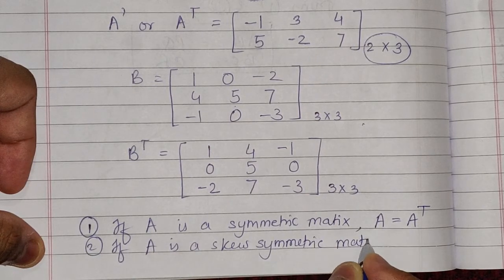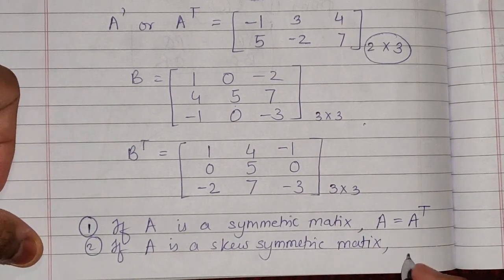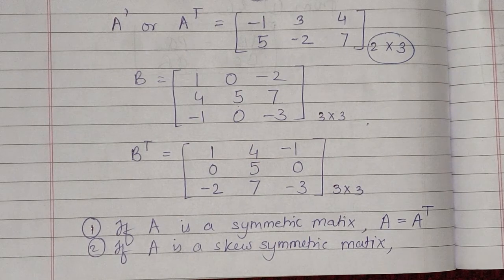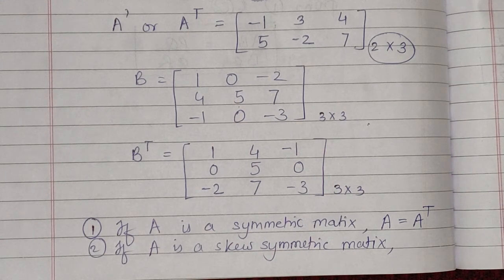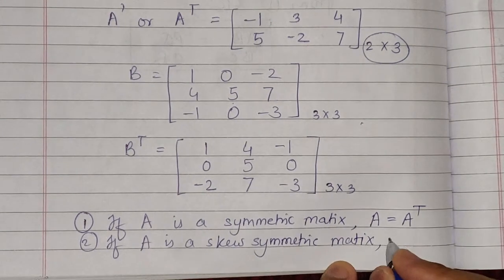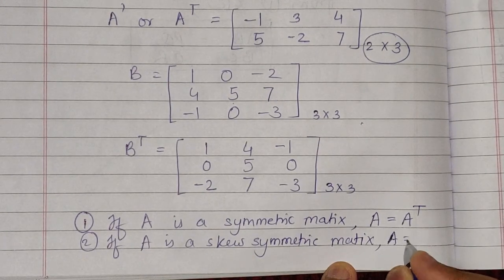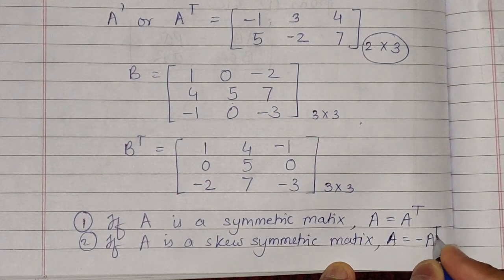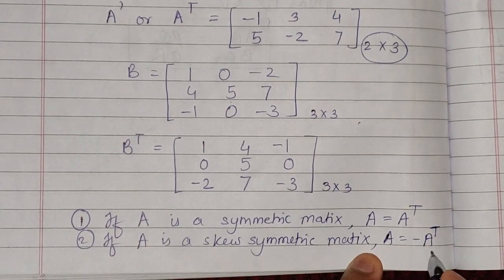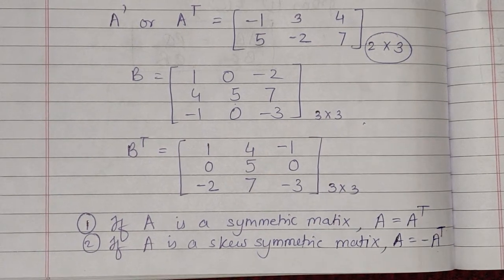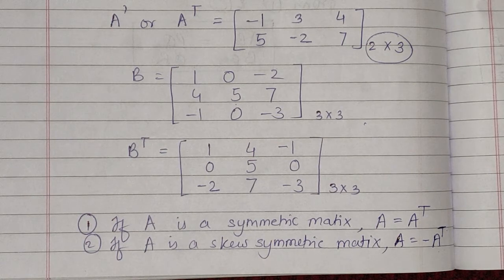Second remark is, if A is a skew symmetric matrix. Here in this case, skew symmetric was Aij is equal to minus of Aji. So whenever you take the transpose, the minus will change its position, and due to that both matrices will be equal but with the minus of that matrix. So you can say that A is equal to minus of A raised to T. So these were the 2 remarks for the transpose of a matrix.